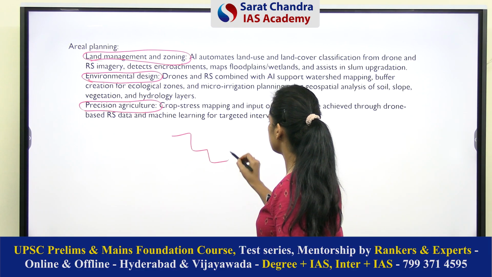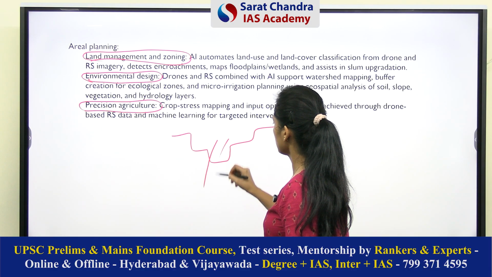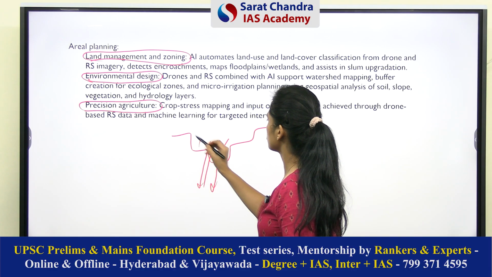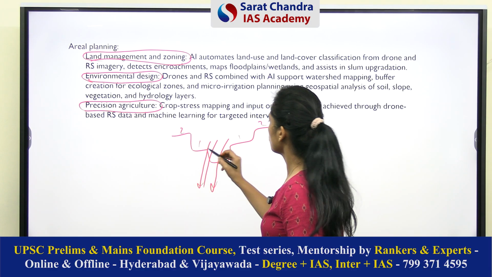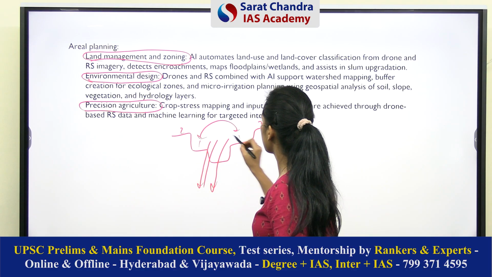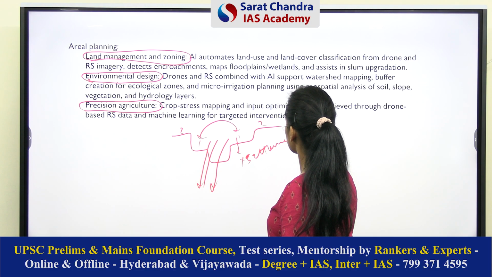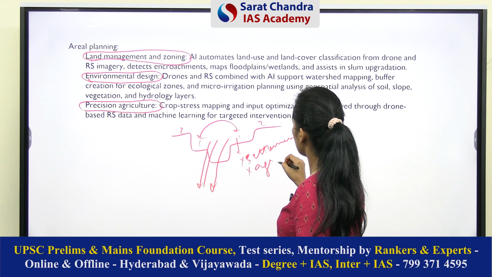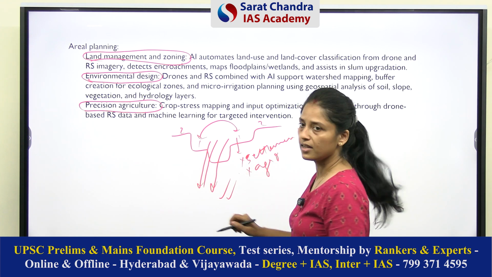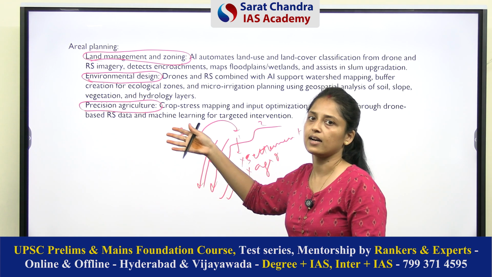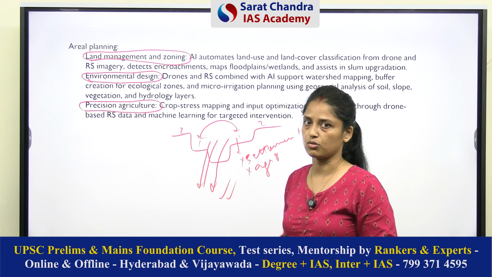For example, this is river. And this is zone 1, this is zone 2. So, in zone 1, you cannot allow any settlement or agriculture. So, how you will decide? You will decide based on the data, based on the analysis of those technologies.